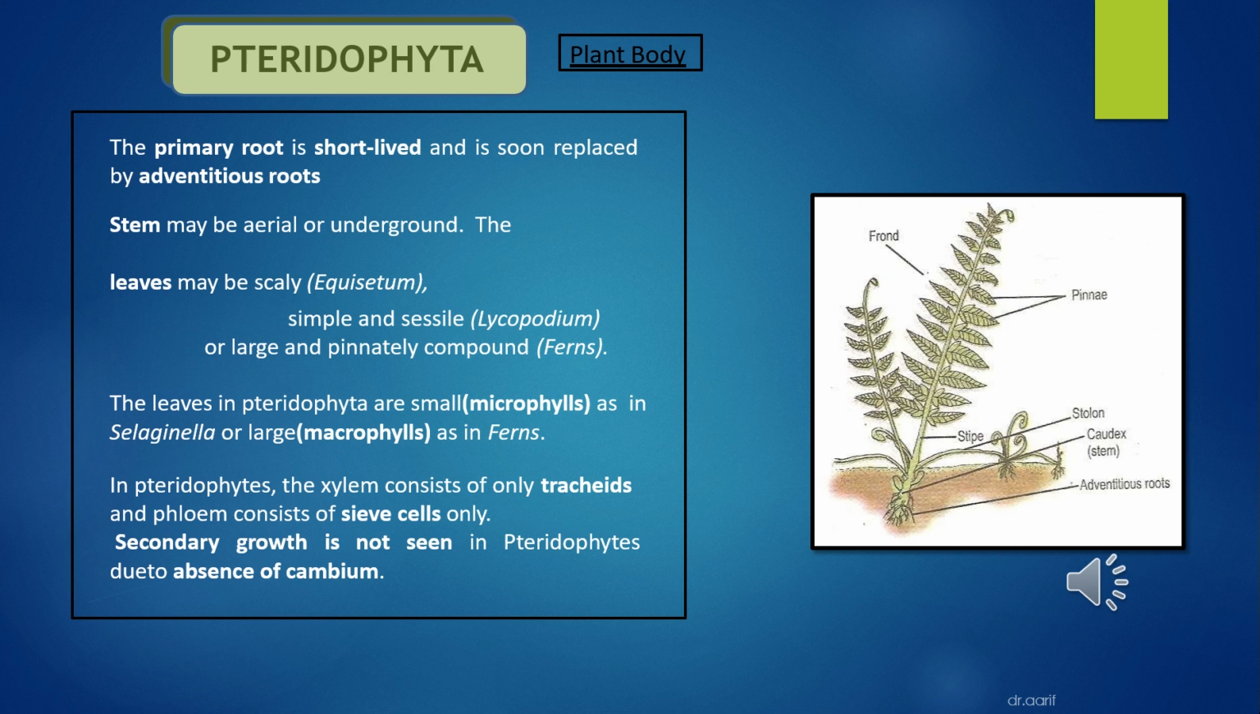In pteridophytes, the xylem consists of only tracheids and phloem consists of only sieve cells. Secondary growth is not seen in pteridophytes due to the absence of cambium. This you will study in the secondary growth chapter, how secondary growth takes place with the help of cambium.